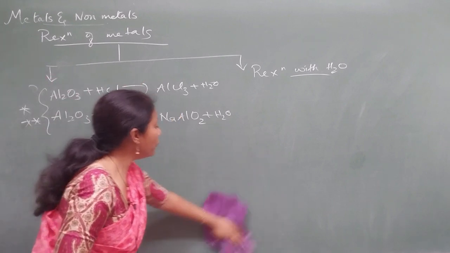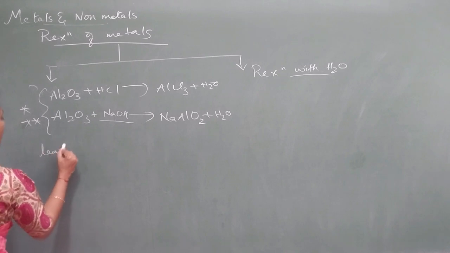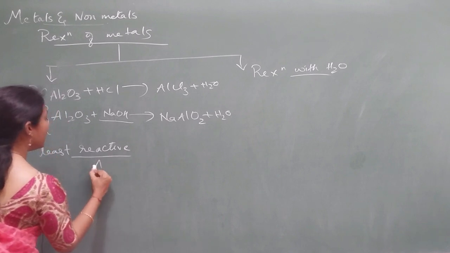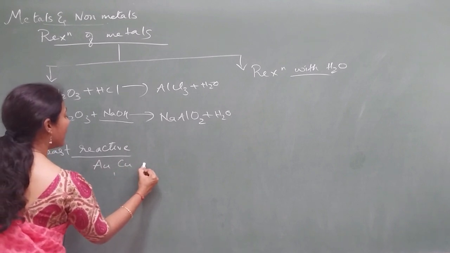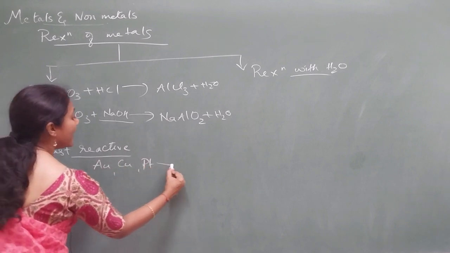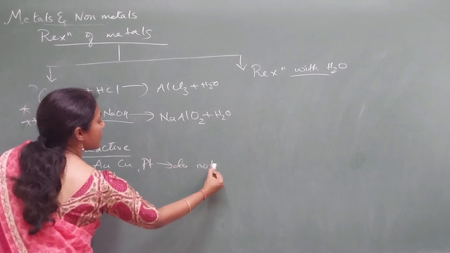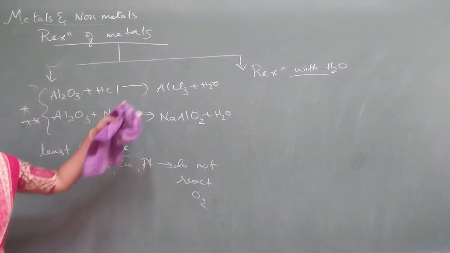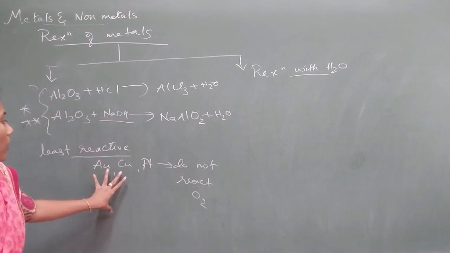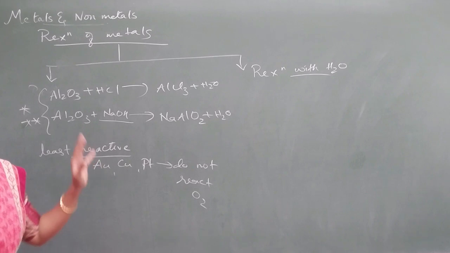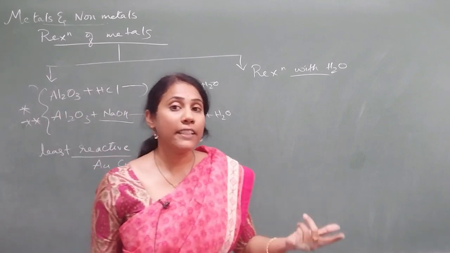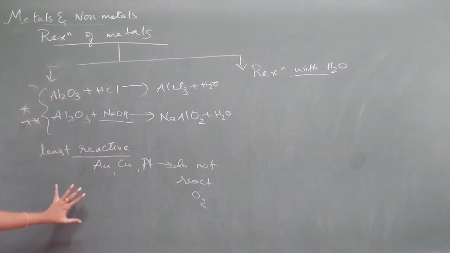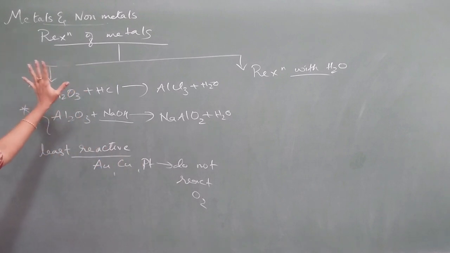And now if you come to the least reactive metals, the best examples are gold, copper and platinum. They do not react with oxygen. They will never react with oxygen to form a metal oxide. Why? Because they are inert, they are less reactive, they will not get affected by oxygen. So this much concept you need to know under this reaction.